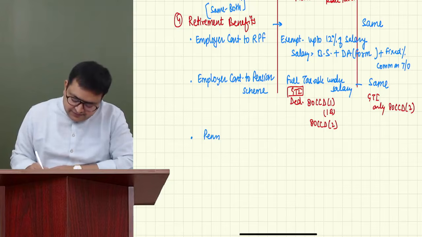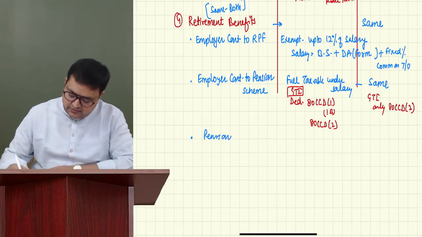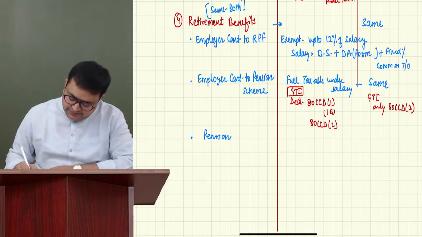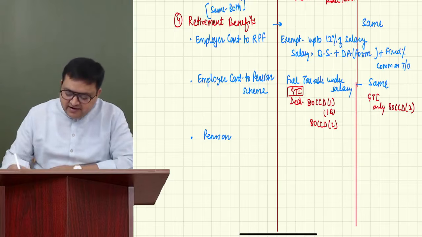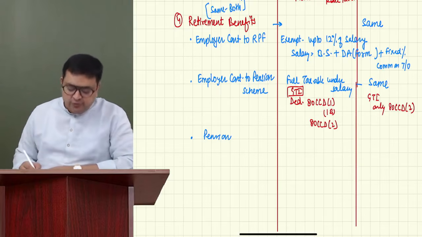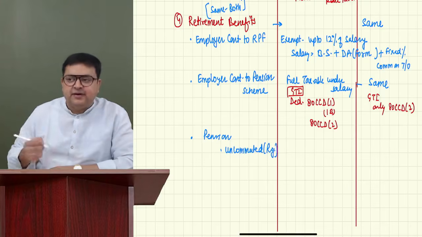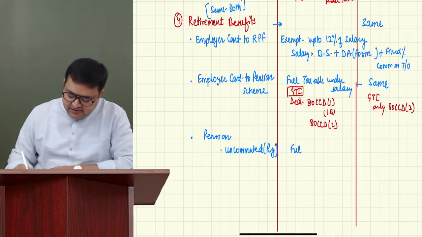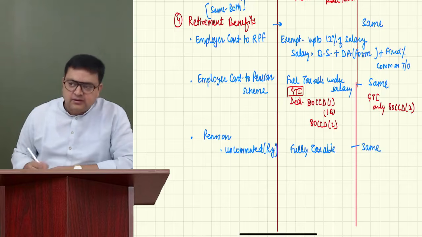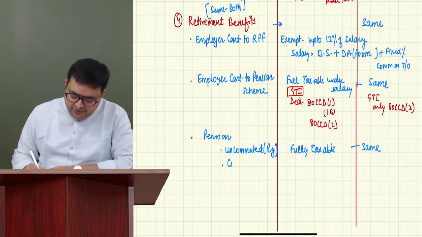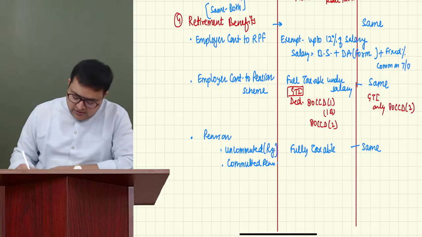Then pension is there. Pension. Guys, if it's a regular pension, which we call uncommuted, this is called regular pension, which you receive per month. It is fully taxable. But if it is commuted pension, lump sum pension, it is exempt.